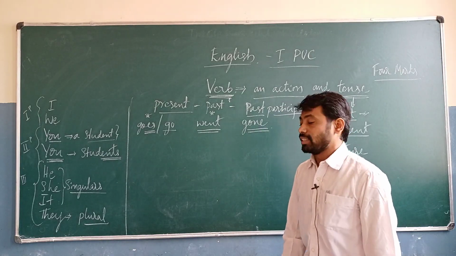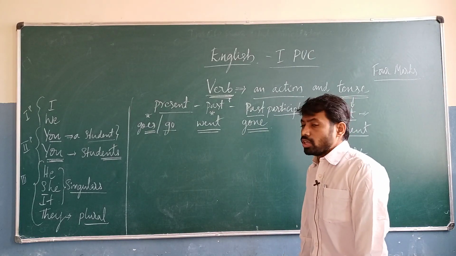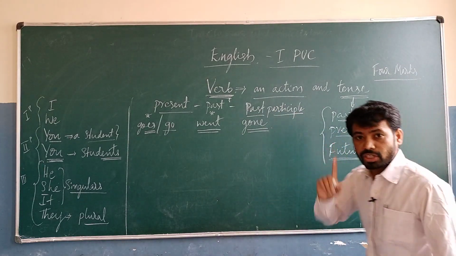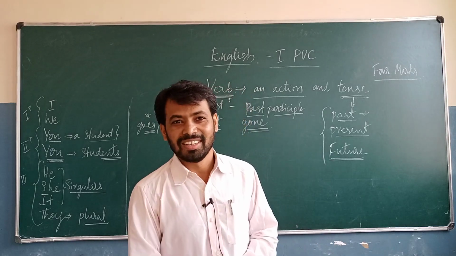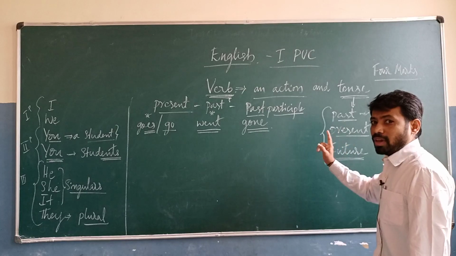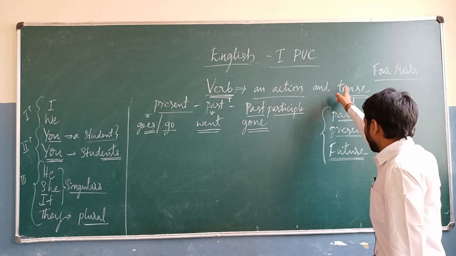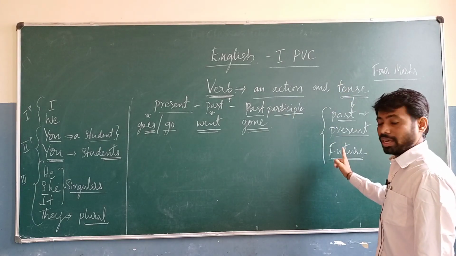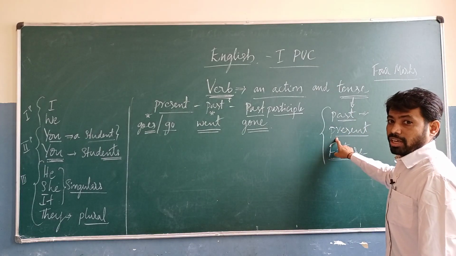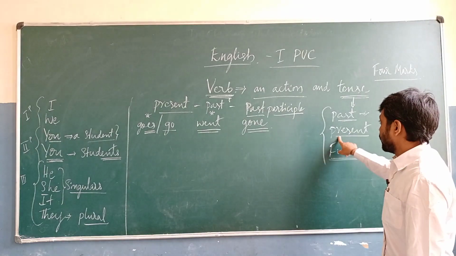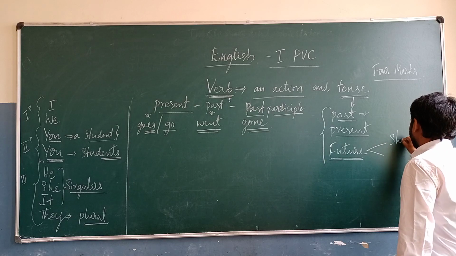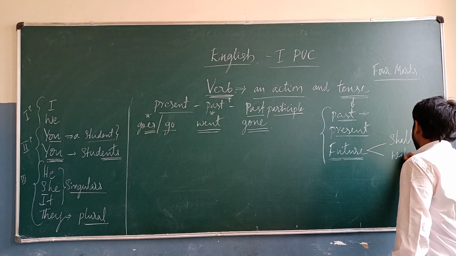Have you understood? And then he told you present tense, past tense, future tense. So there is confusion, is it? That's right, so now I am going to solve that one. When we are going to write the sentences, that means the tense, here we will write the present tense. I already gave examples for this one. Present tense, past tense, future tense. In the future tense, we are going to observe shall and will.